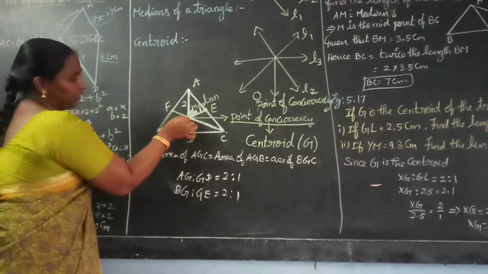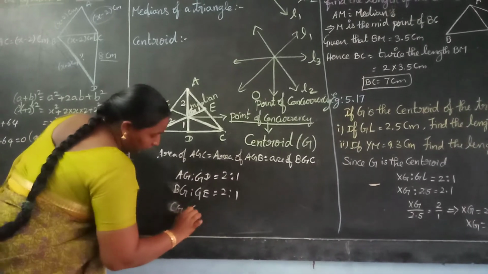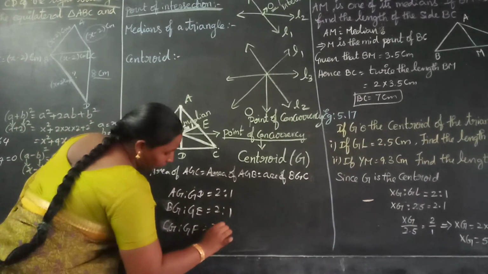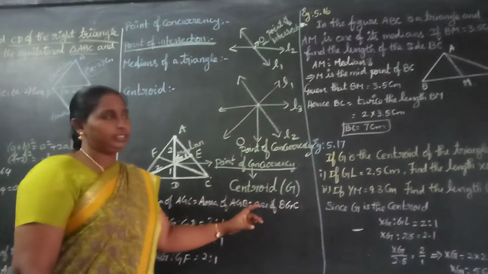Here see CG is to GF. CG is to GF is also 2:1. Okay, did you understand this? Shall we move on to the next example sum?